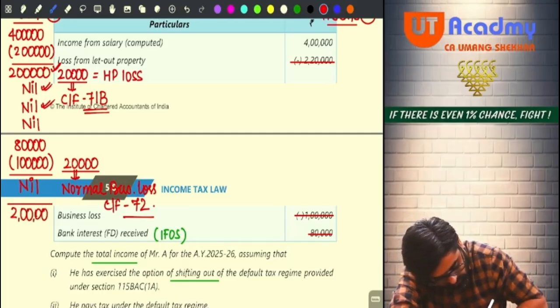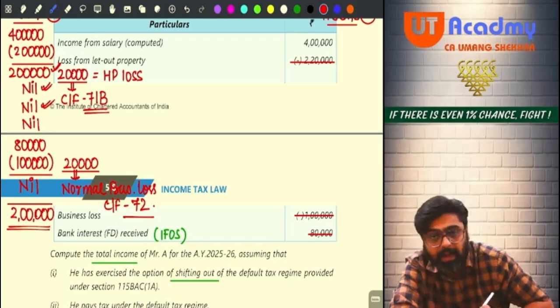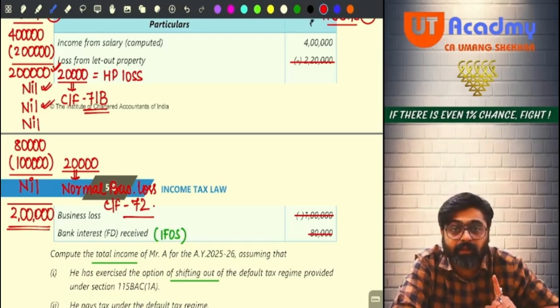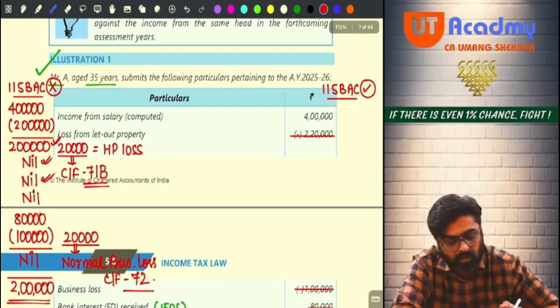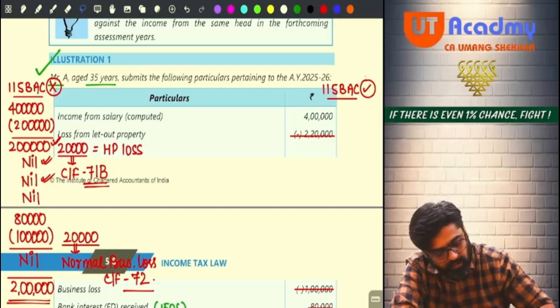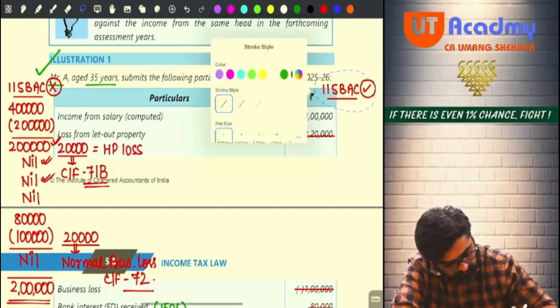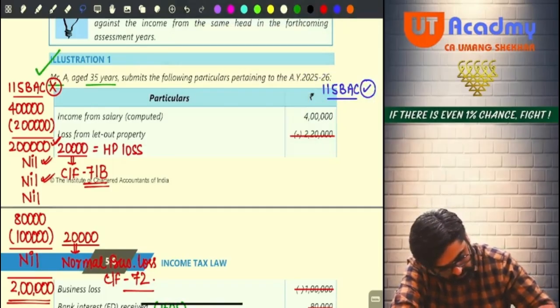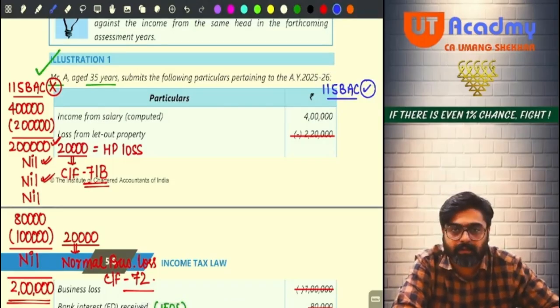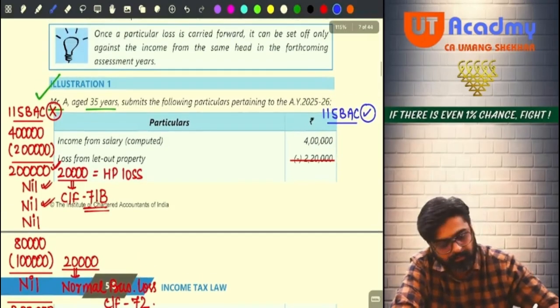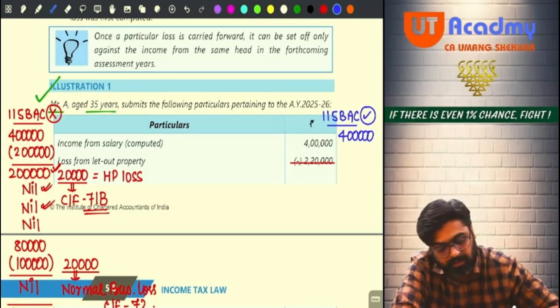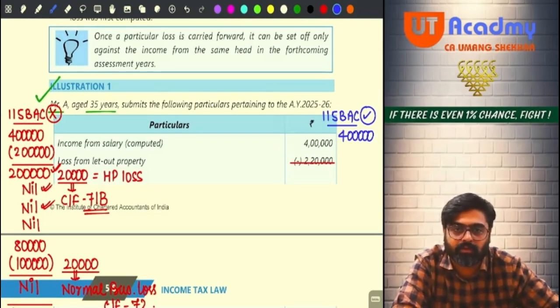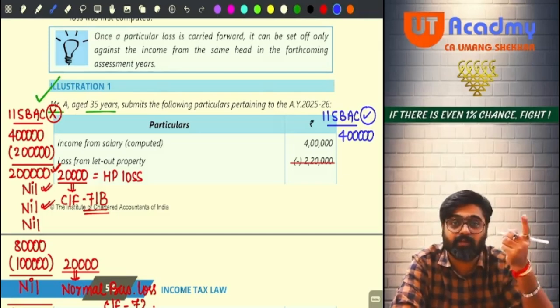Do you have 2 lakh rupees of total income? And this 2 lakh will be your total income if you don't follow 115 BAC. Now, on the right hand side, if you follow 115 BAC, I will change the color so that you come to know that the calculations are separate. Okay? Come, tell me. Do I have 4 lakh rupees of salary income? Yes. Now, I cannot set off this 2,20,000 loss to the extent of 2 lakh it was available.